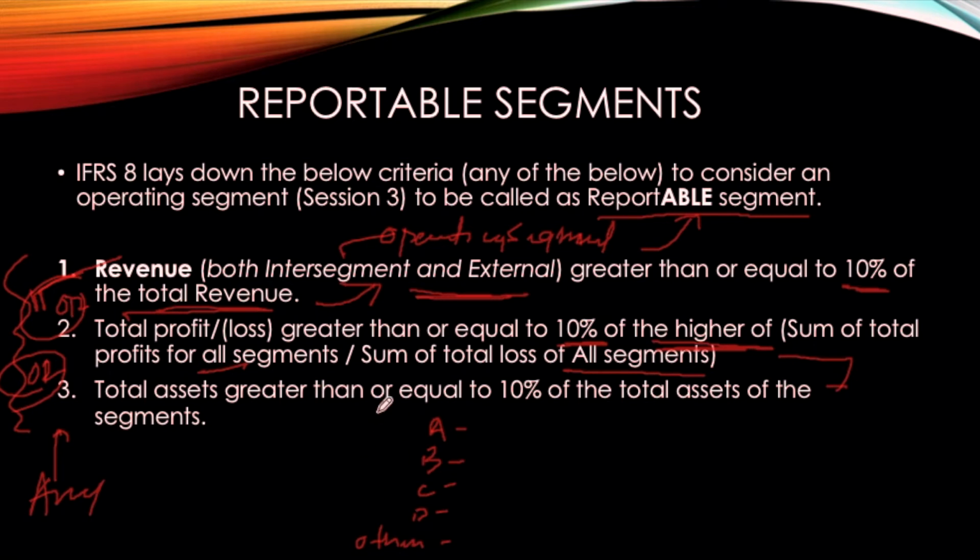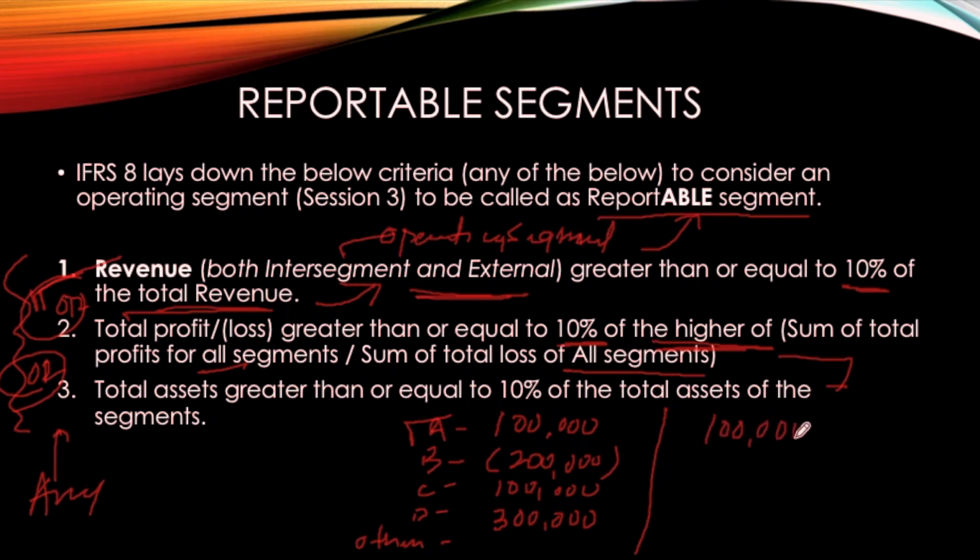These are not reportable segments, these are operating segments, and they have profits of 1 lakh, minus 2 lakh, 1 lakh, and suppose 3 lakh. So I will check the criteria for operating segment A. What is the profit of operating segment A? That is 1 lakh, or 0.1 million.